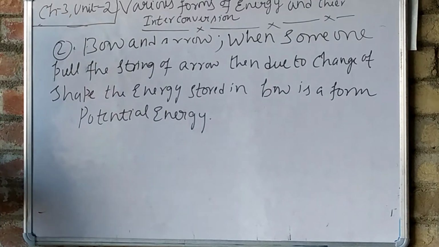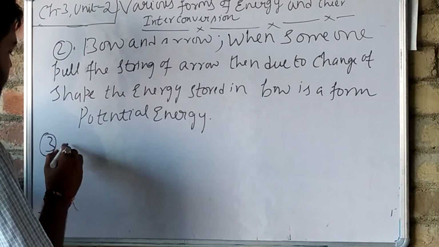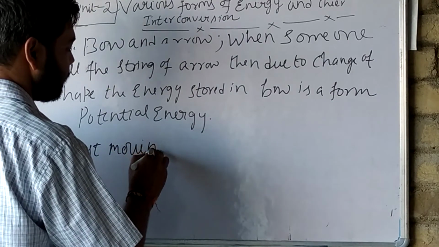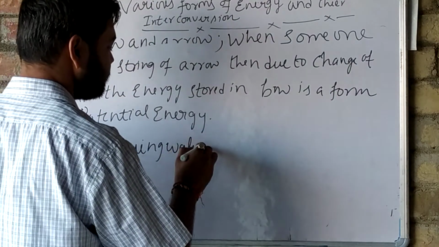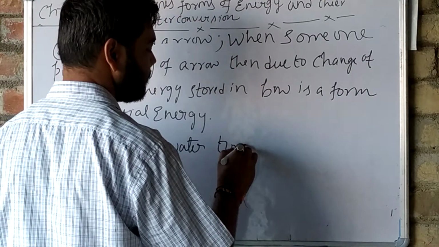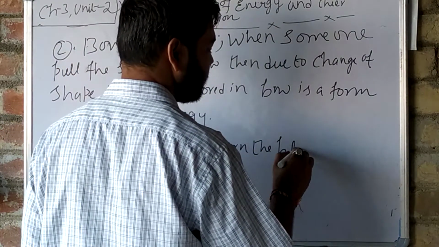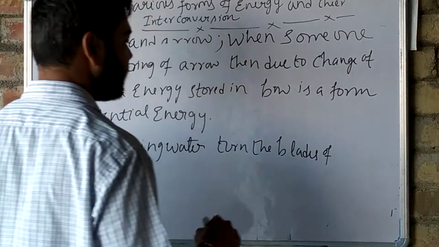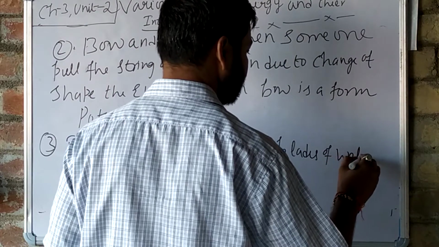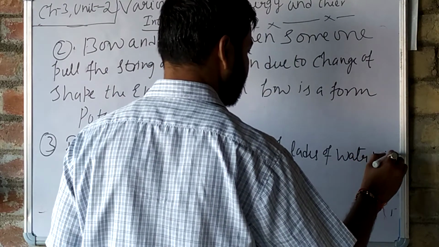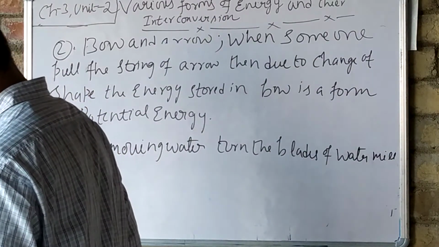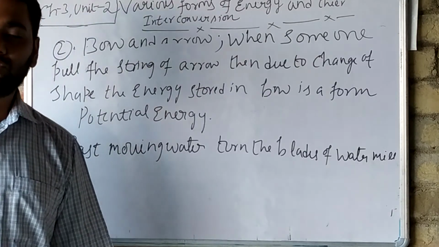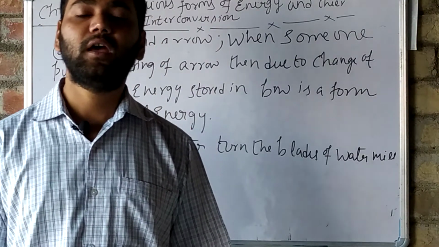Third is fast moving water. Fast moving water can turn the blades of the water mill. Fast moving wind can turn the blade of the windmill also. So all these are examples of potential energy.